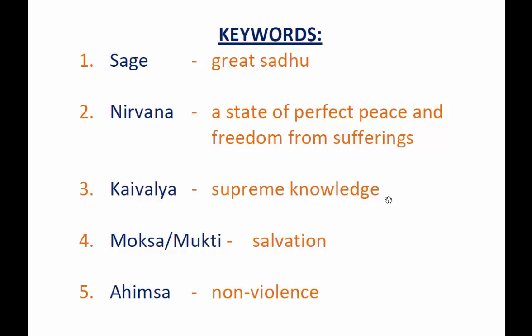Kaivalya means supreme knowledge. Moksha or mukti means salvation. Ahimsa means non-violence. So these are some of the important words. I wish you to learn all these words before we go into the lesson.